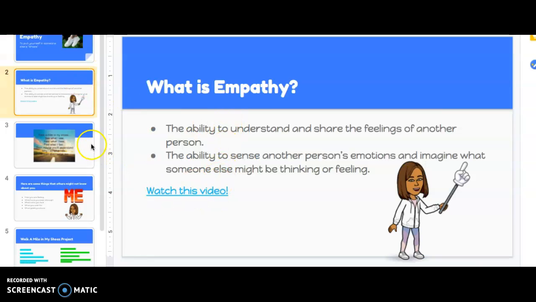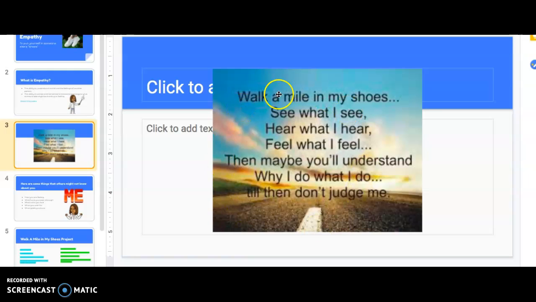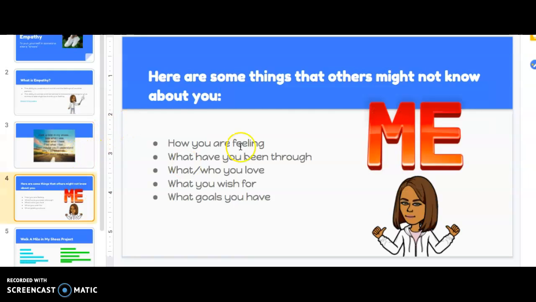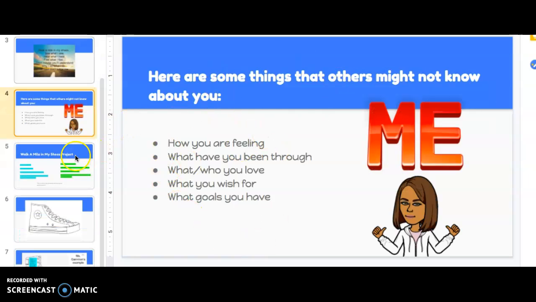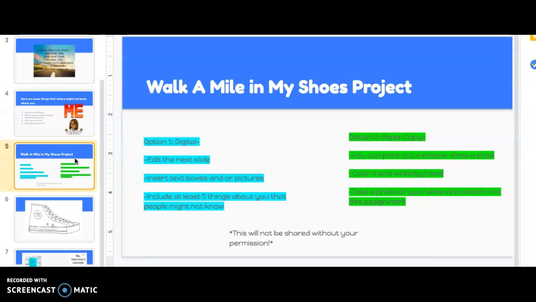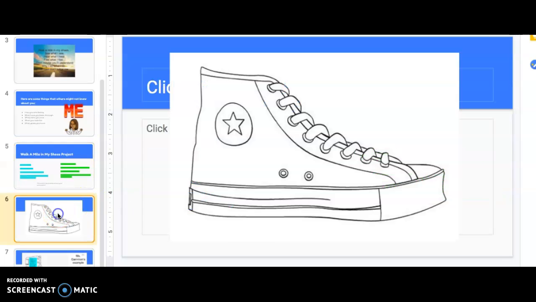We have definitions and a video, a quote, something to reflect on, and here are the directions for the shoe project. It's called Walk a Mile in My Shoes. You have 2 options, digital or paper copy. I'll have you read those for more information. Here is the shoe that you get to decorate.